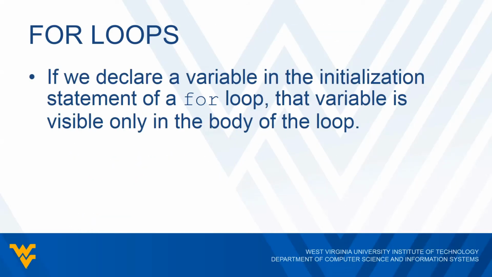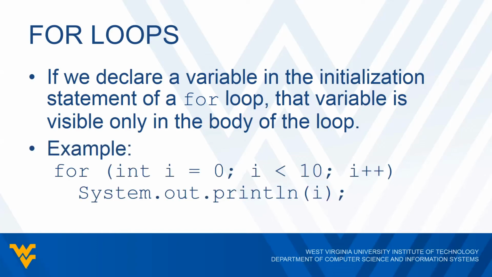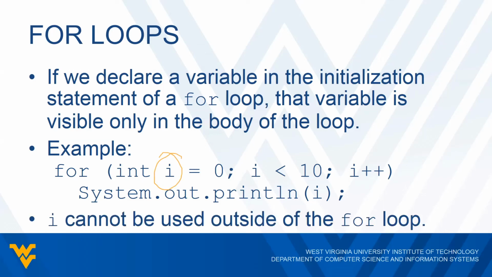Now, let's say we declare a variable in the initialization statement of a for loop. That variable is visible only within the body of the for loop. So let me give you an example. Let's say I have the for loop for int i equals 0, i less than 10, i plus plus. This i in here is only visible inside the for loop. I'm not allowed to use it outside of the for loop. If I have some other statement afterwards that says like i equals 5, Java is going to come back and say I don't know what i is, unless I've declared i ahead of time as being something else. But right now in its current form, I'm not allowed to use i outside of this for loop.